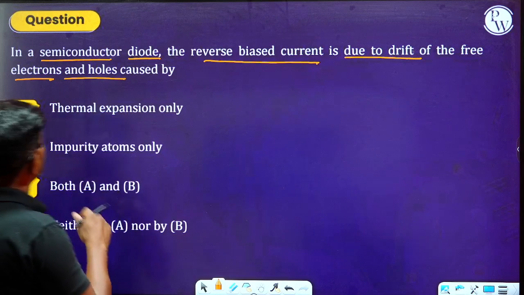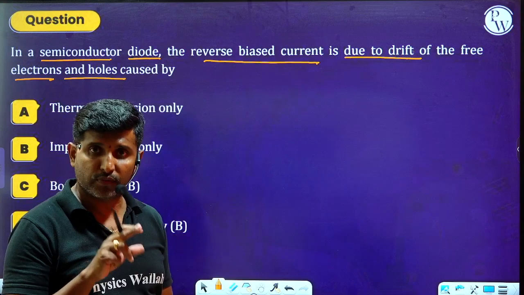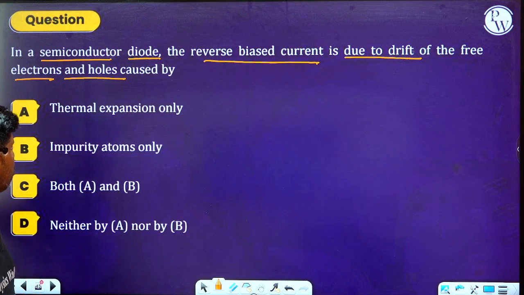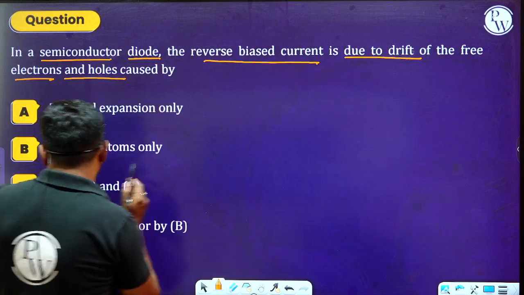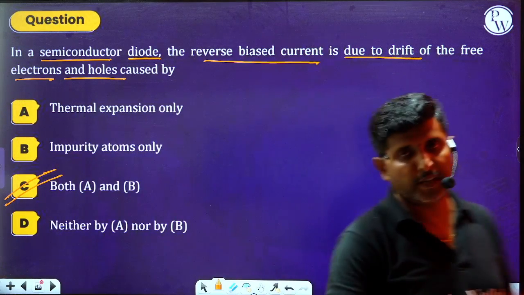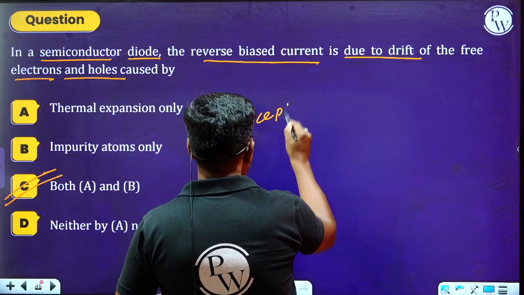In a semiconductor diode, the reverse biased current is due to drift of free electrons and holes due to thermal expansion only or impurity atoms only. That means we can go with both option A and B. It is due to both thermal expansion, and also due to what is that thing? This is a conceptual based question.